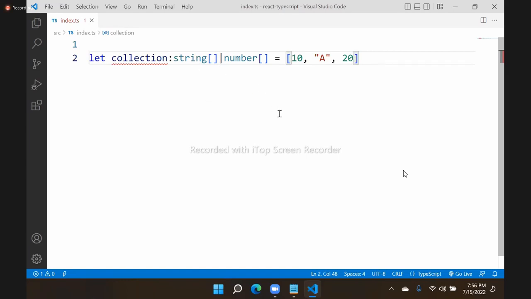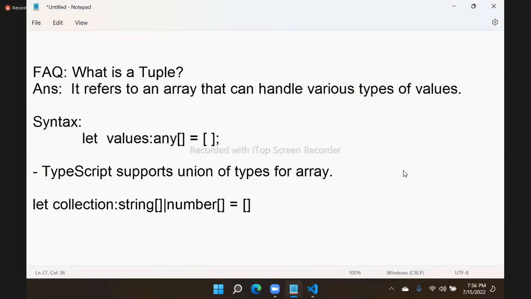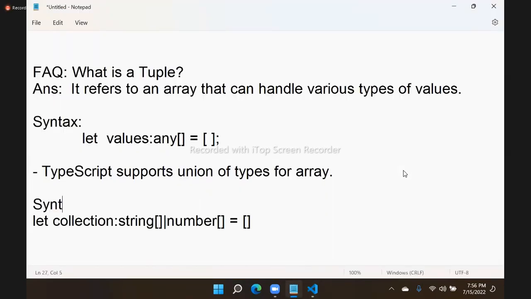That means either it can handle strings or it can handle numbers. Initializing that is very important. You can configure array with union of types, but it should be able to handle either all string or all number. Like this we can define.